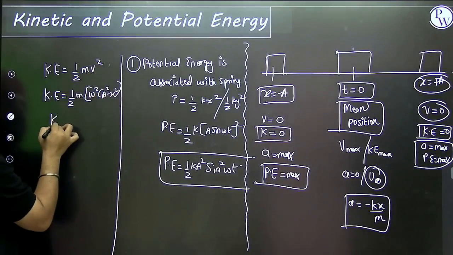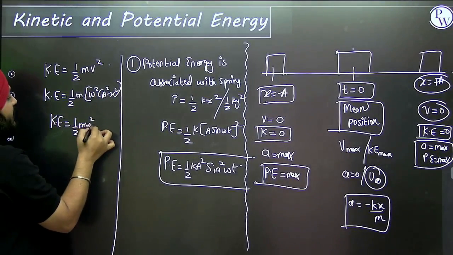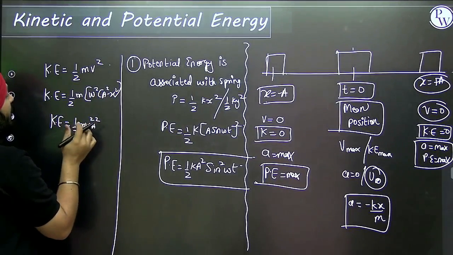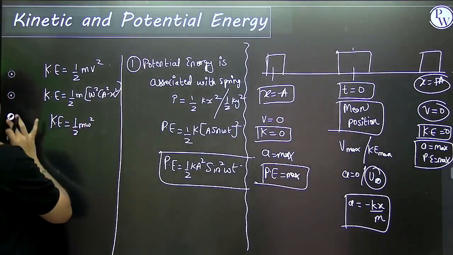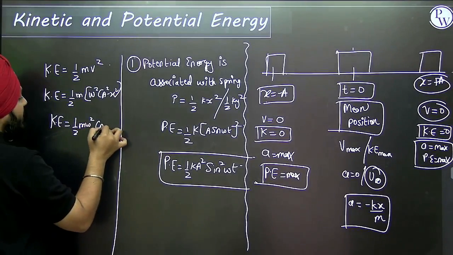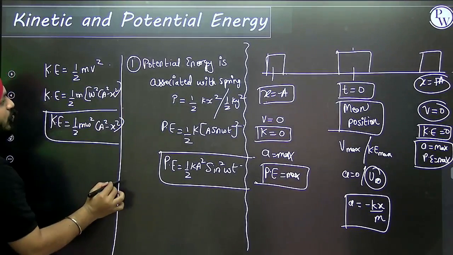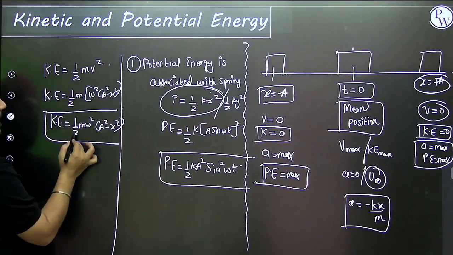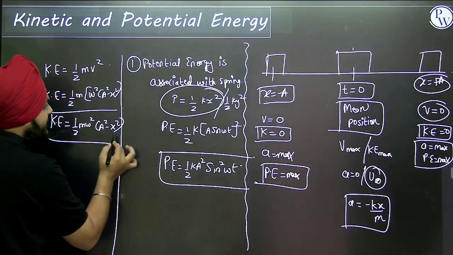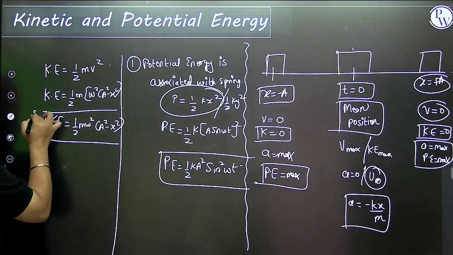So the first equation of kinetic energy is half m omega square, a square minus x square. Equation of potential energy is half kx square. Equation of kinetic energy is half m omega square, a square minus x square. This is the first equation.